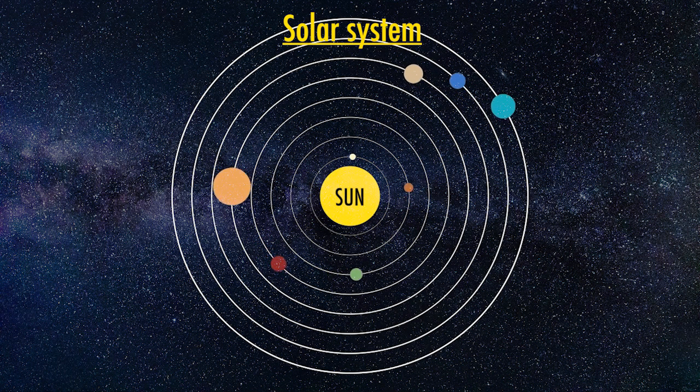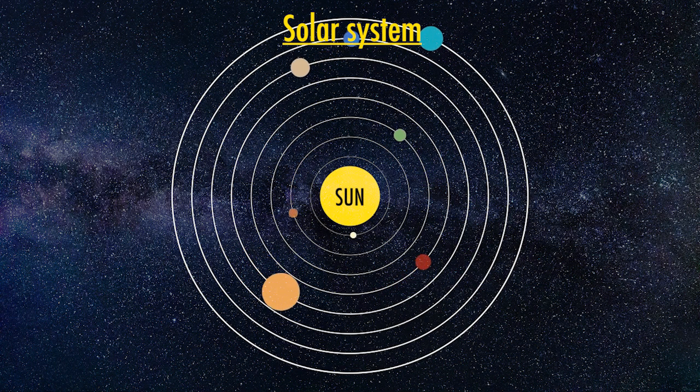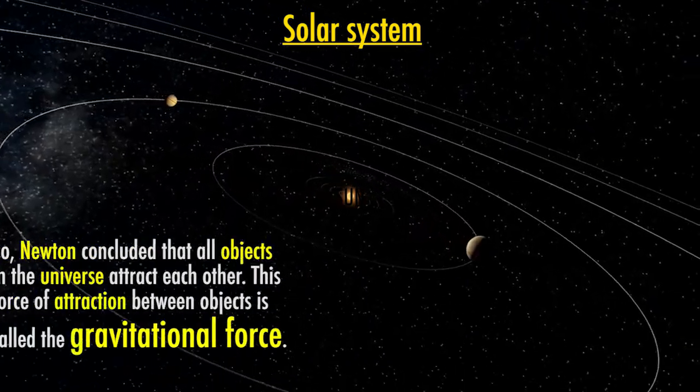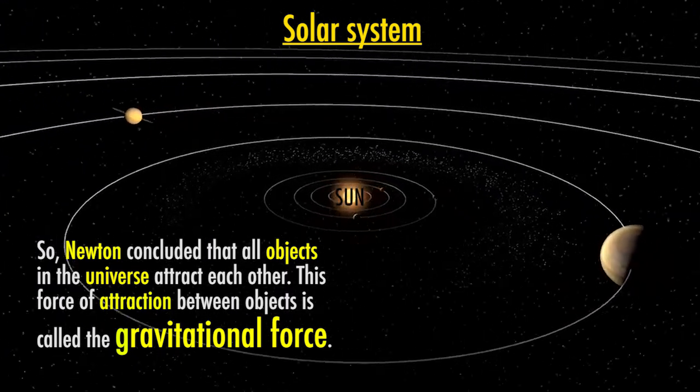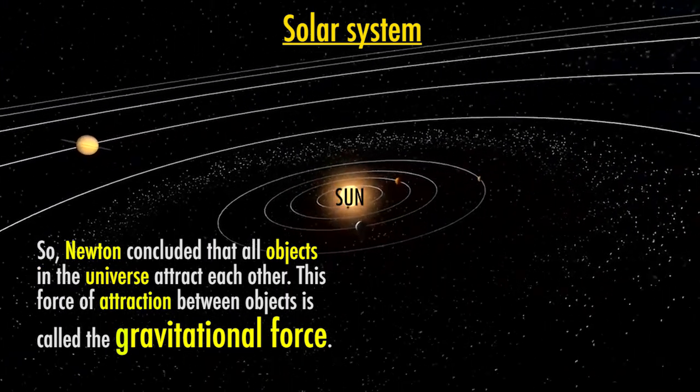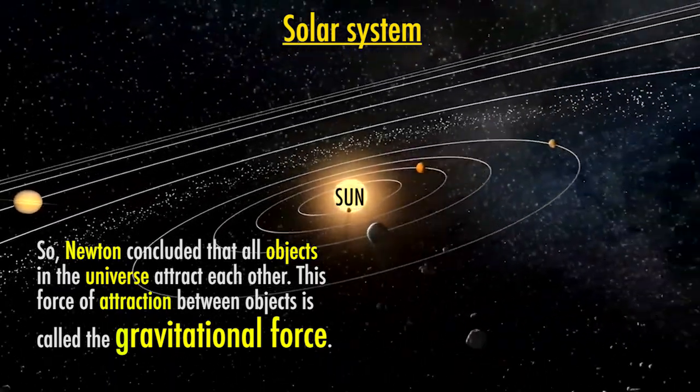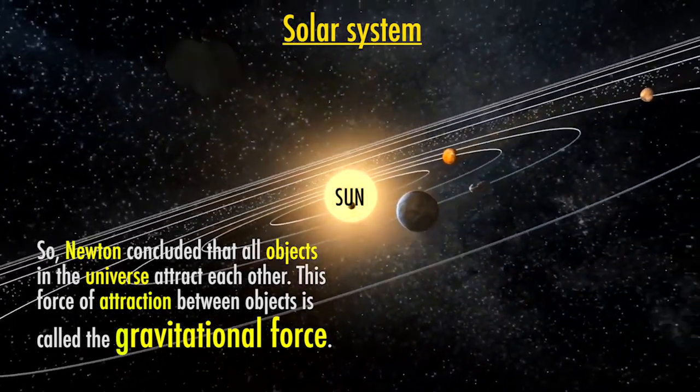In our solar system, all planets go around the sun. There exists a force between the sun and the planets. So, Newton concluded that all objects in the universe attract each other. This force of attraction between objects is called the gravitational force.